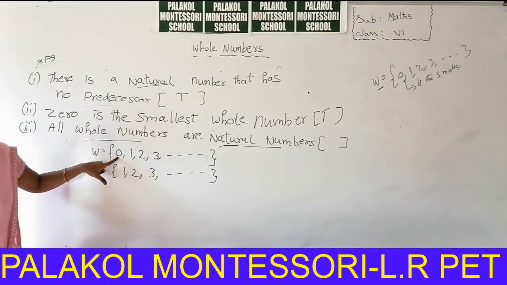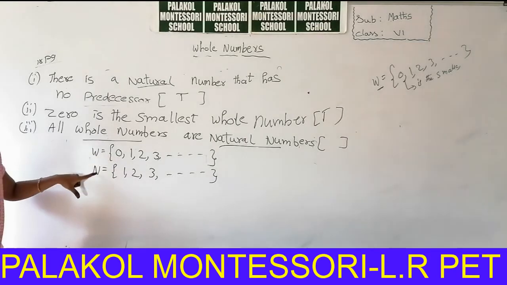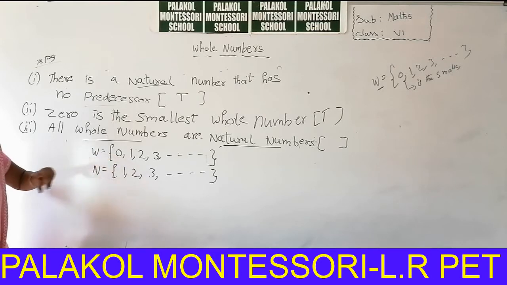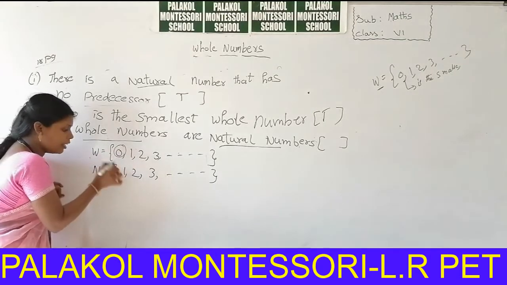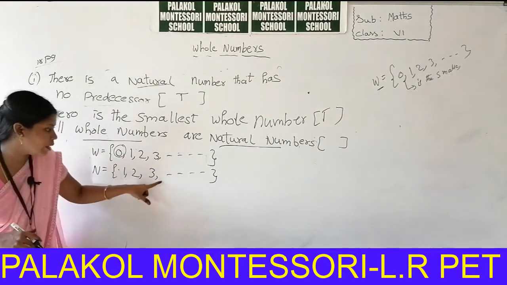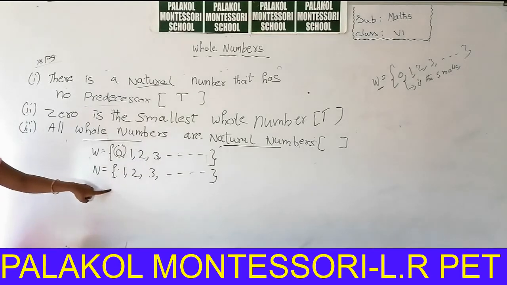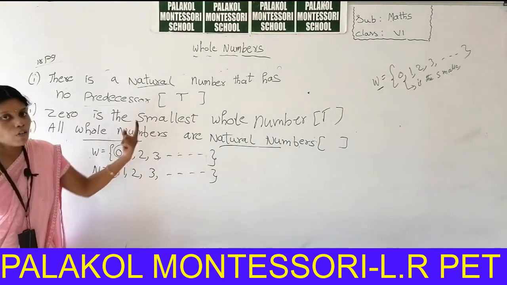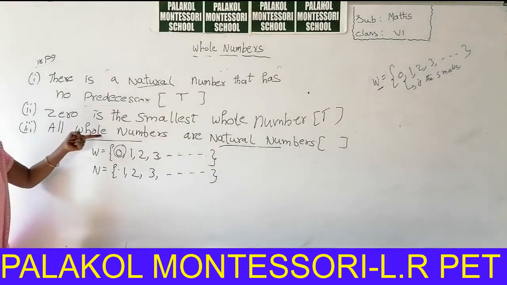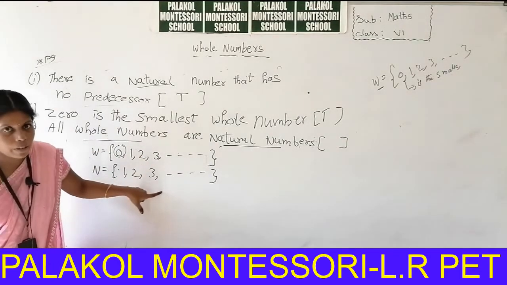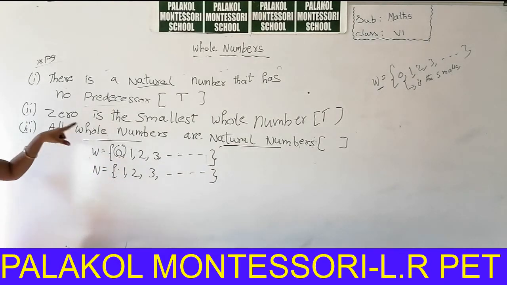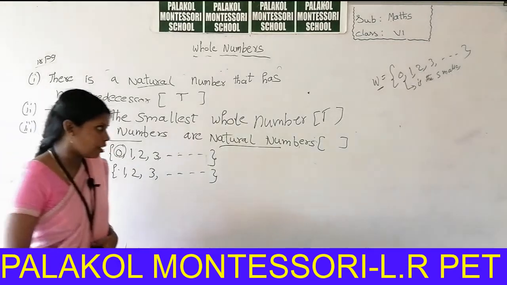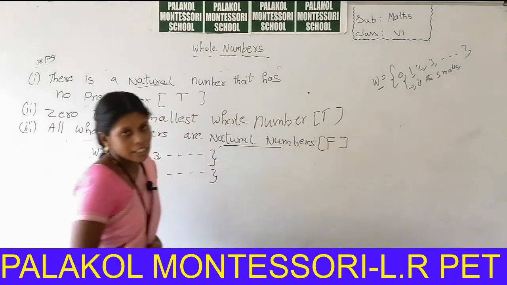But in the case of 0, 0 is in whole numbers but in natural numbers there is no 0. So in this case of 0, all whole numbers are not natural numbers. Every number is there but 0 is not there in the natural numbers. So is this statement true or false? False, because this statement tells every whole number is a natural number. But in the case of 0, there is no 0 in the natural numbers. So this statement is a false statement.